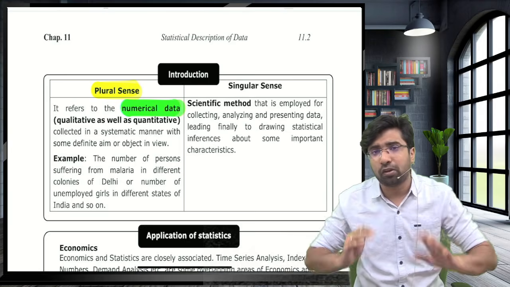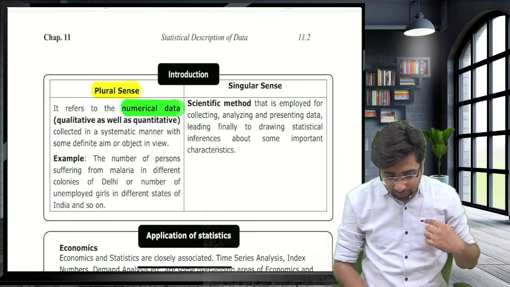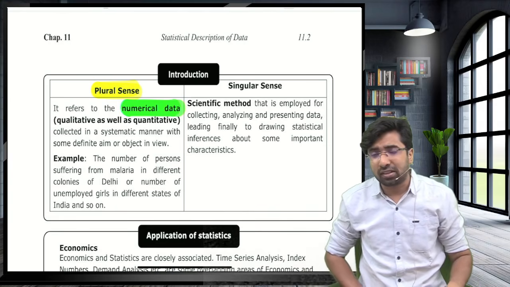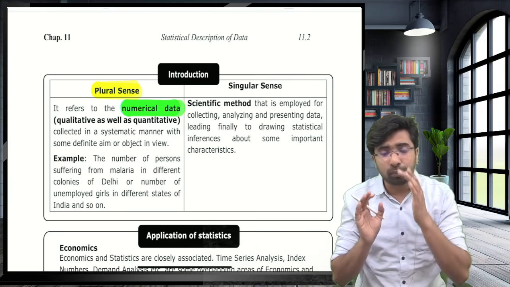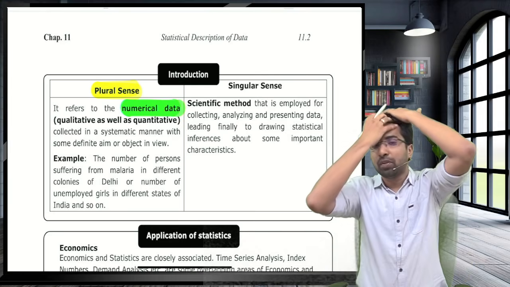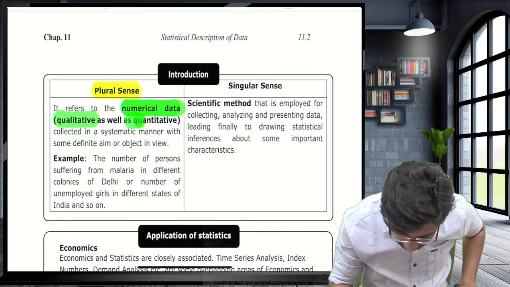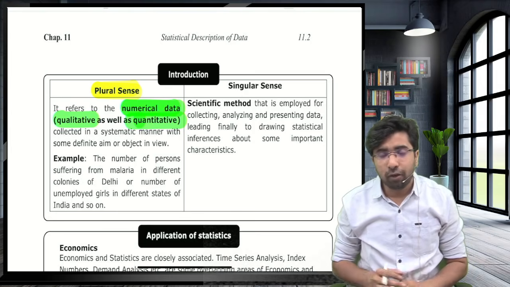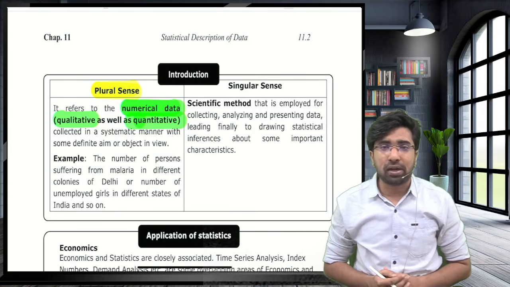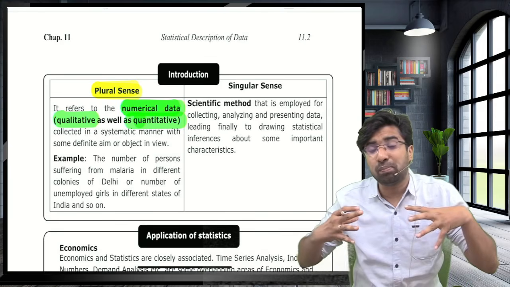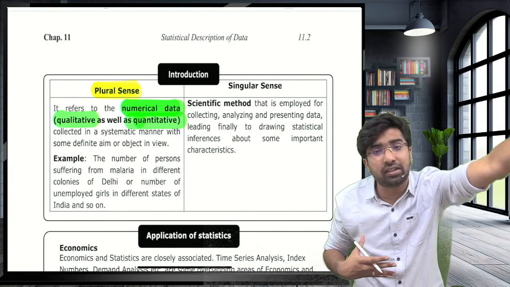There is a huge amount of dilemma among CA Foundation students. Sir, in our exam, if the question comes whether statistics is concerned with only qualitative data, quantitative data, or both. Guys, many authors say different things, but from your examination point of view, you have to think of the qualitative as well as the quantitative aspect. How many students here are good in mathematics? Sir, everyone is good in mathematics. So being good in mathematics is one quality, and the number of students, 50 students, is the quantity.